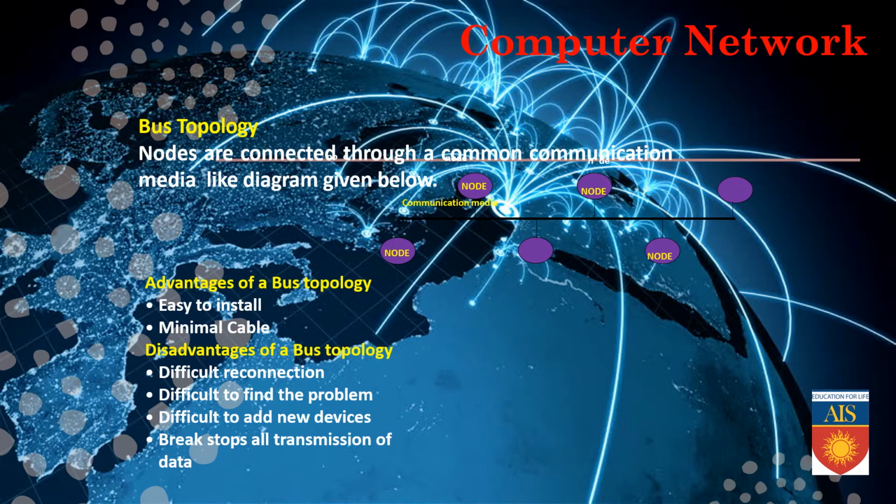It is difficult to find problems when working through a bus topology. If any node or device is not working properly, it is very difficult to find out and sort out the problem. Difficult to add a new device, as I said before. A break stops all transmission of data. In a bus topology, if any of the systems is not working properly, then it will hamper the entire system.